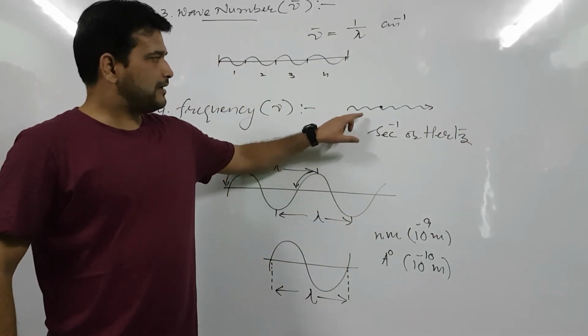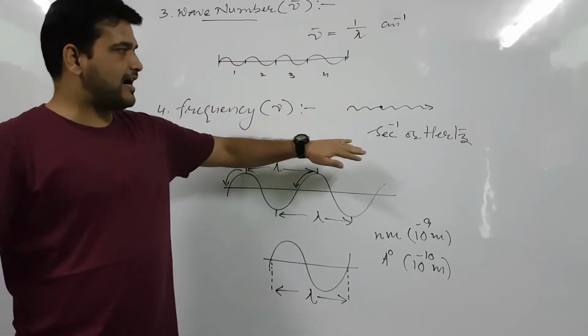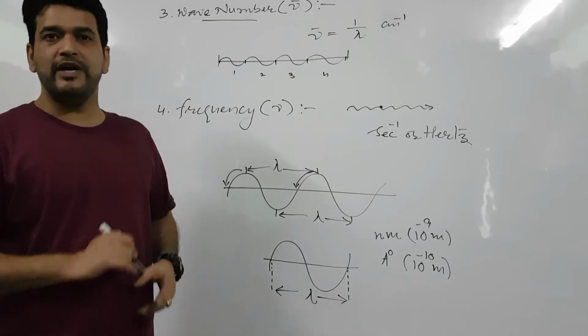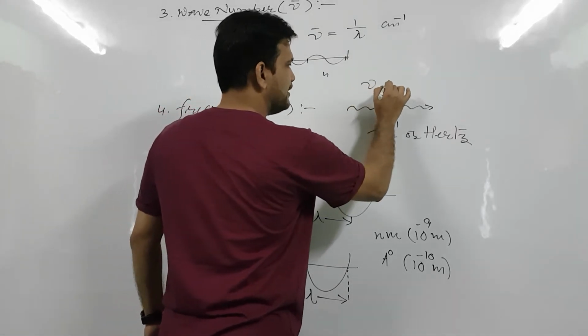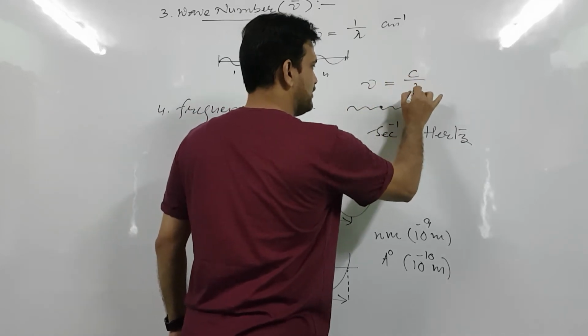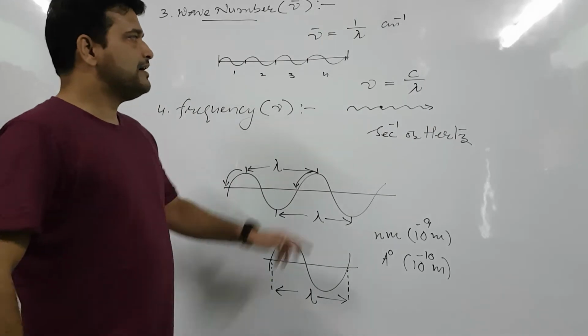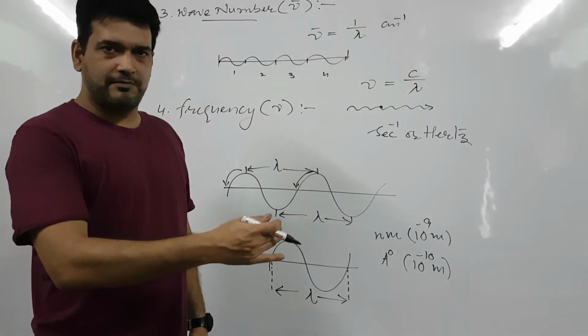So wave number and frequency, they are a little bit related to each other, because frequency has the mathematical relation c upon lambda, where c is the velocity of light or velocity of the particular wave.